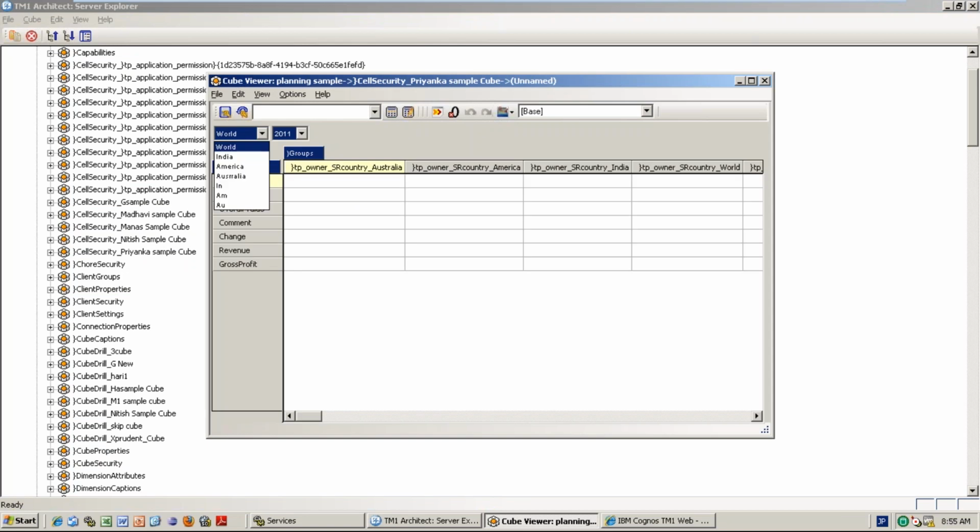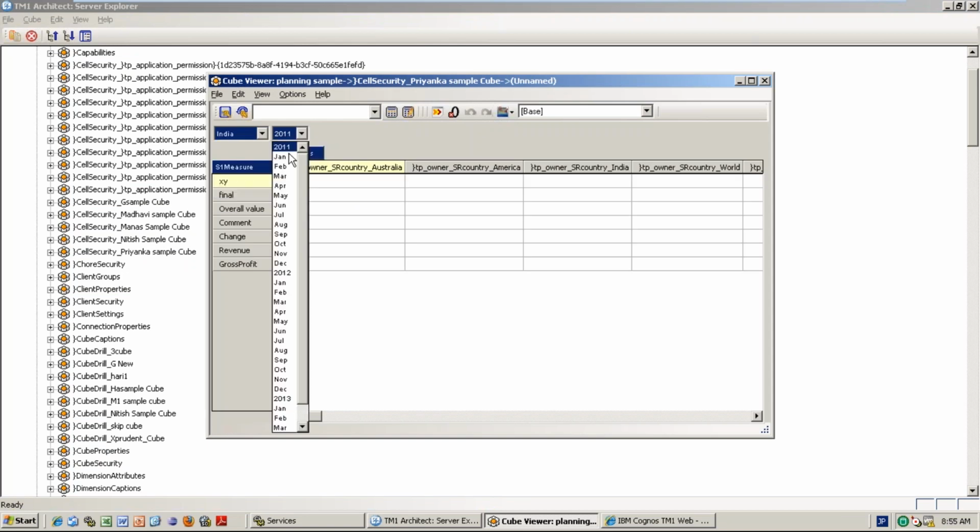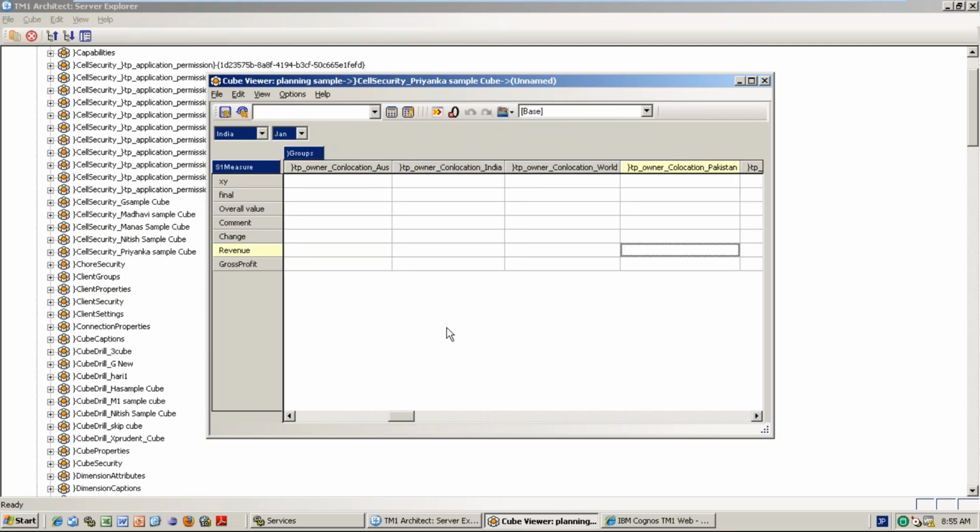So for India, 2011 January, so maybe which value that is? Revenue value? So group, at our BI mail group, right? Revenue, BI. January I am giving read permission for revenue. February, I am giving write permission.